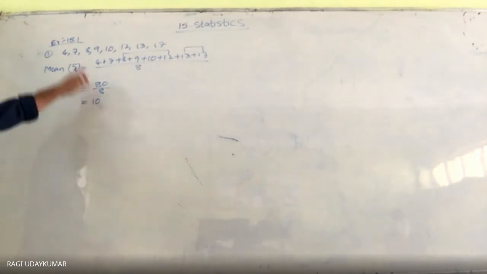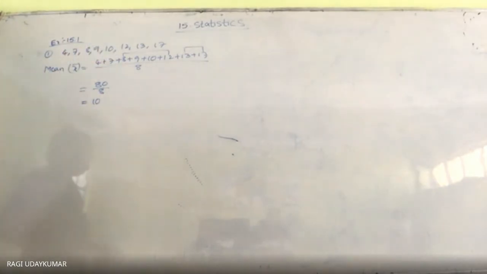Now this 10 you have to subtract from each and every value. Deviations you have to write.